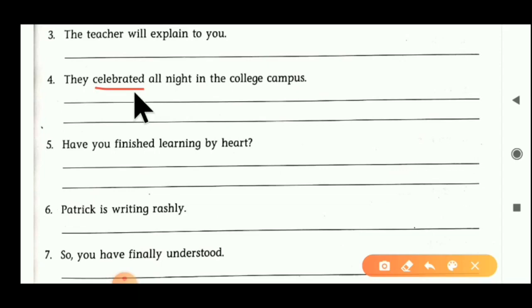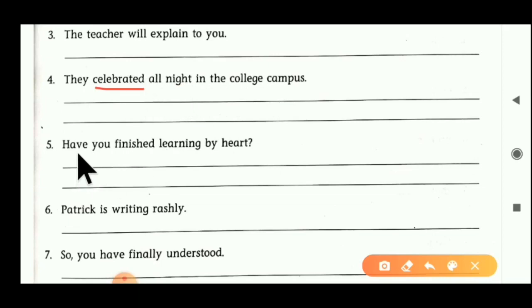We have to convert it into transitive form. How do we convert it? Just see here. The answer becomes like that: they celebrated the party all night in the college campus. We added the party, so now celebrated becomes a transitive verb.